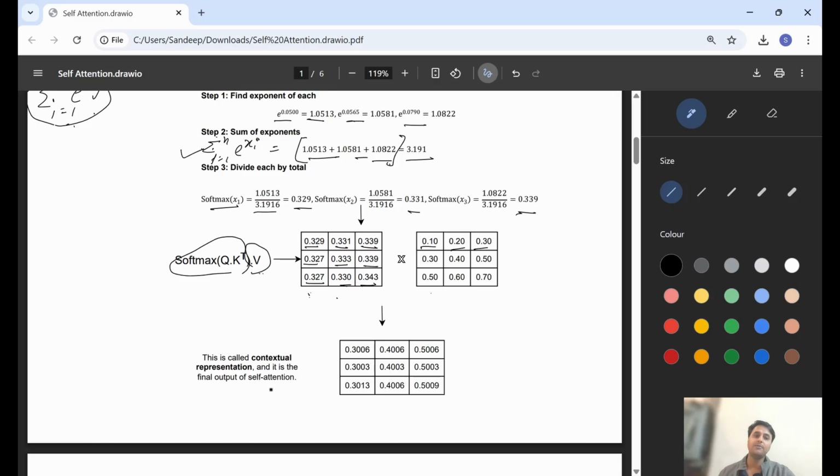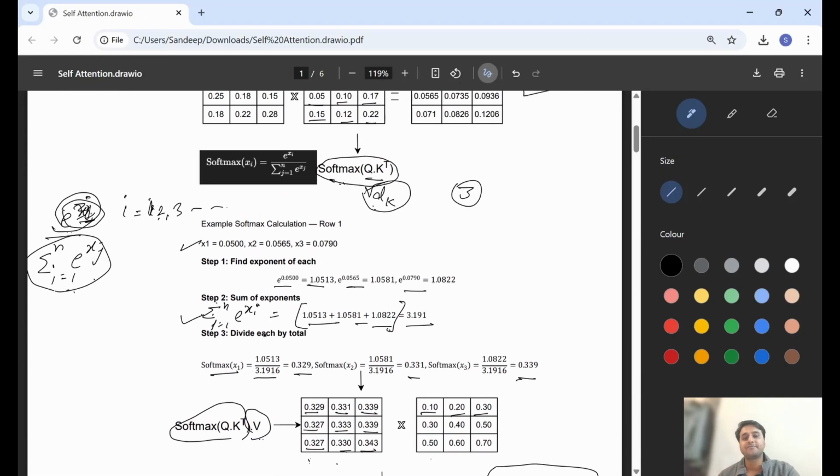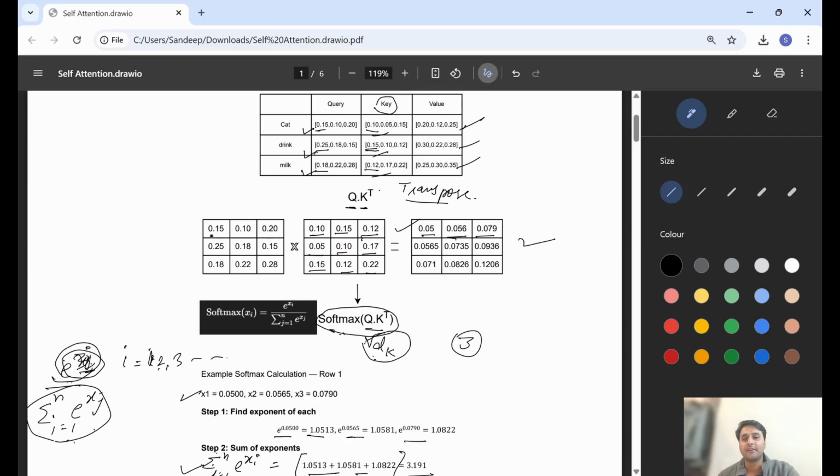Okay, so you guys can think: why did we do all this? To understand the grammar, to understand the contextual information, the relationship between each word. We are using query, key, value. In the last video I gave some context about query key value, but again, we are taking each word. Query represents what we are looking for, which word.